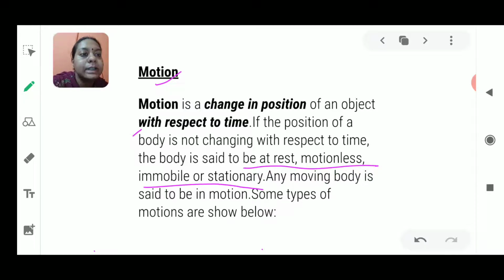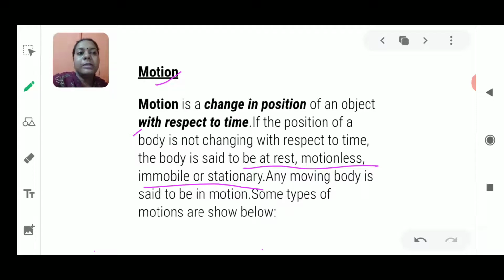So it is very important to understand that these two words are interrelated. If it is moving with respect to changing time, it is in motion, and if it has stopped, it is motionless, immobile, or stationary.